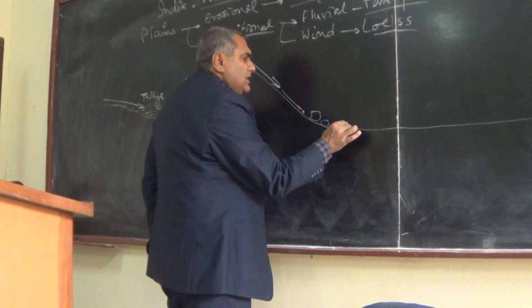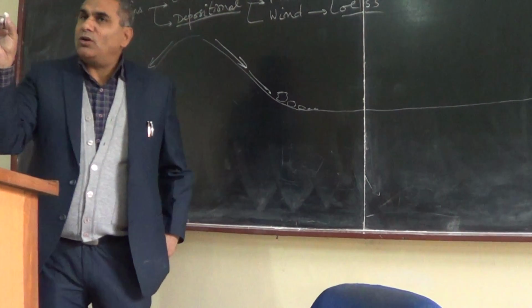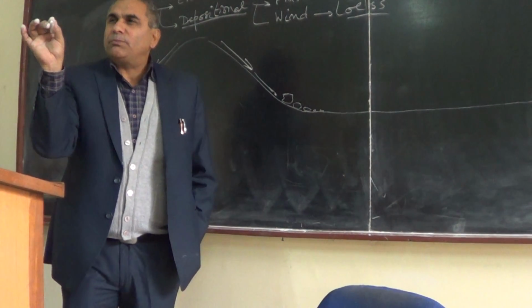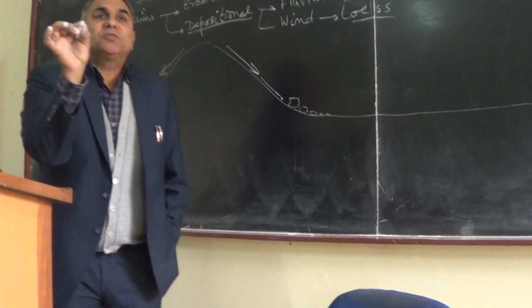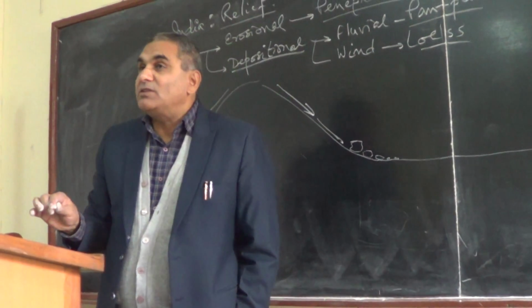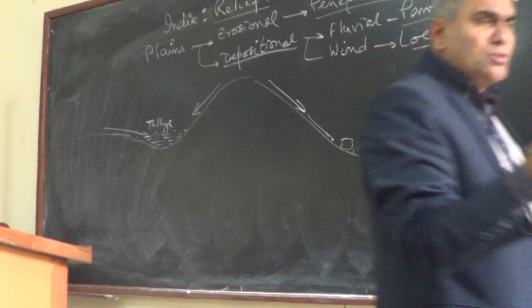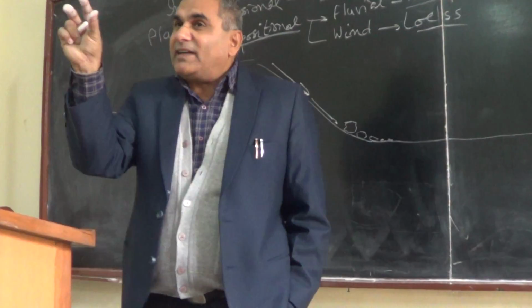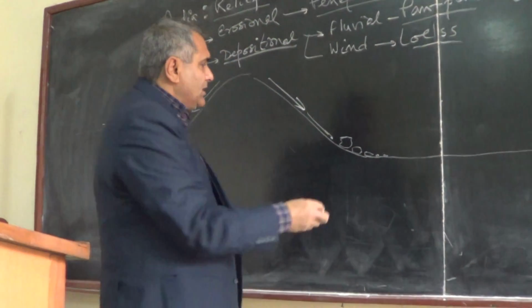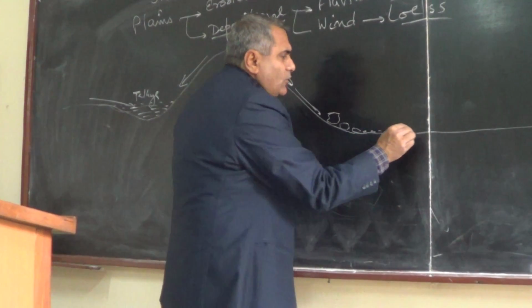Near Haridwar you will find only small cobbles, छोटे पत्थर, the egg-shaped stones, small stones. They are called cobbles and pebbles and gravels. Small stones, egg-shaped, rounded, since they are rolling down.